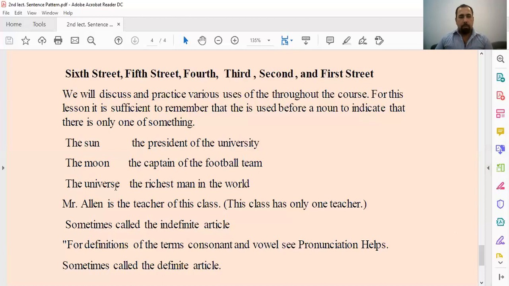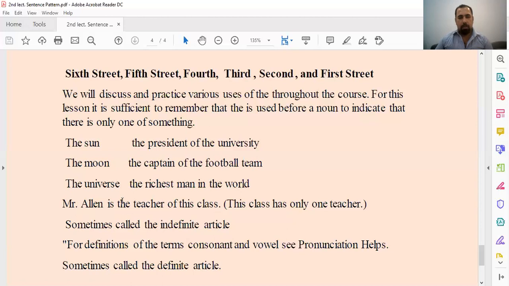The universe, we have only one universe. The richest man in the world, because we have just one person. He is the most wealthy. Or we say the richest man in the world. We have just one person. Mr. Allen is a teacher of this class. This class has only one teacher. Mr. Allen is the teacher.